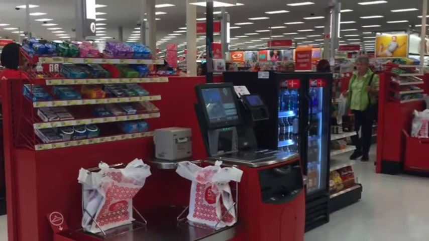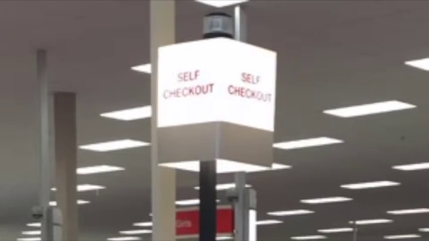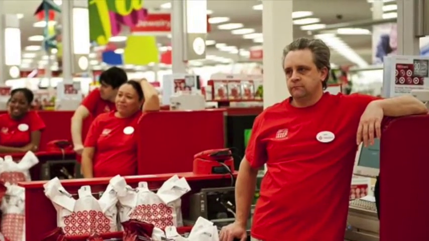An example of this would be if Target went and installed all self-checkouts, because this would leave a bunch of cashiers without jobs and maybe make them a little bit sad.